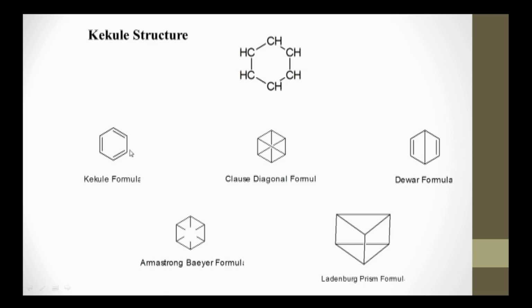Now, to explain the fourth valency of carbon, he has given the first formula of benzene, that is, Kekulé's formula. And after that, various researchers came up with different formulas to explain the fourth valency of carbon, and they came up with various different structures. One of them is Claus, who has given the Claus diagonal formula. Then there is the Dewar formula, the Armstrong-Baeyer formula, and the Ladenburg prism formula. There might be many, but I have taken a few examples.